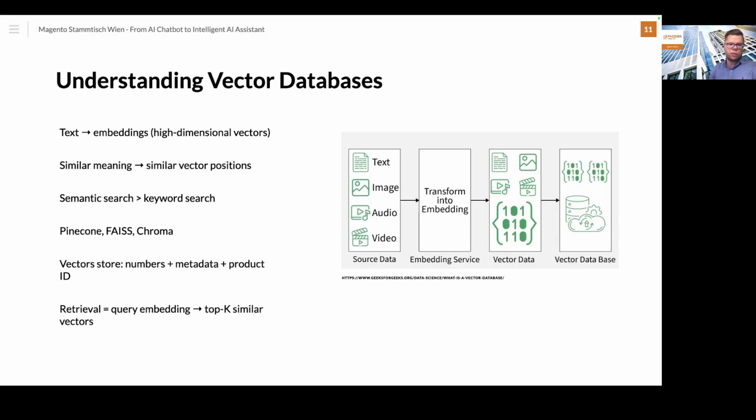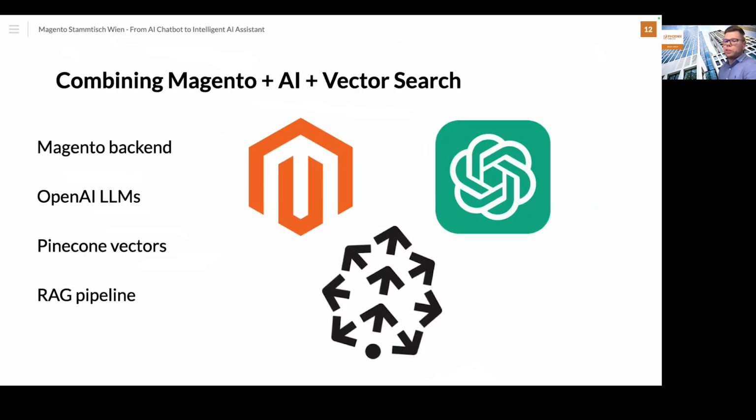And then with this, we are returning the most semantically relevant product information or any other information to the customer. And as I said, I combine the Magento sample data with Pinecone. So I'm using Pinecone here for storing the catalog data, and also combined this with the LLM, so with OpenAI. And with this, from Magento, we are providing this structured product and catalog data. And at the same time, we are storing this in Pinecone in this embedding form.